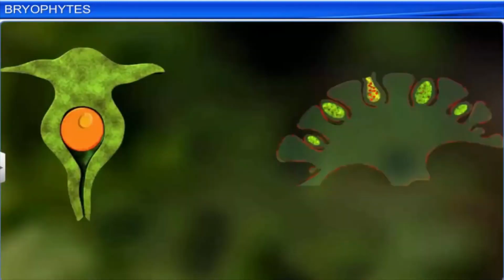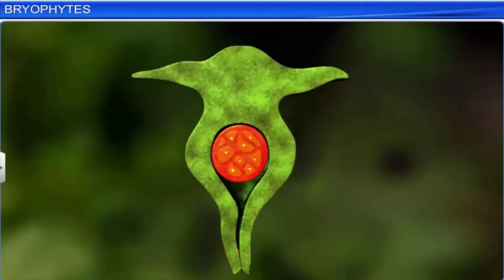The egg is the non-motile gamete. The sperm from the antheridium comes to the archegonium for fertilization through water. This process is very important, and we will come to it again in internal fertilization.